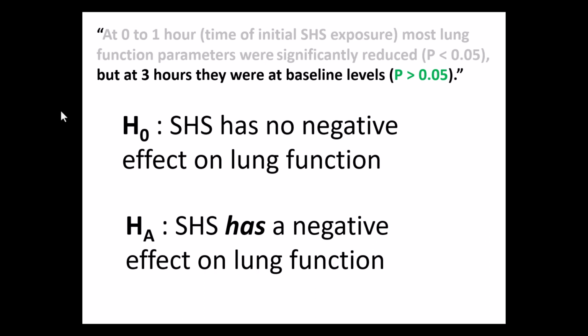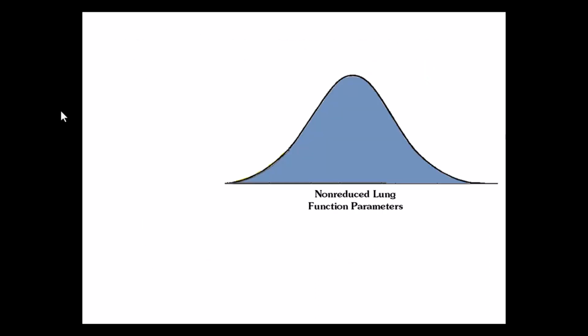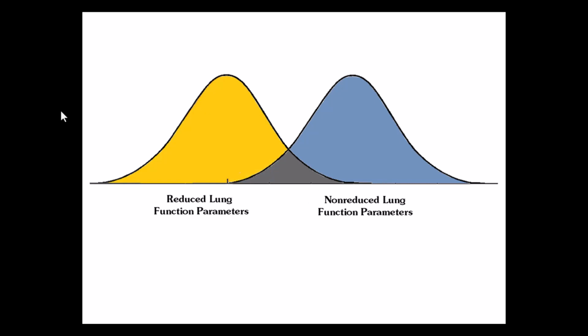A big p-value bigger than 5% means that we're going to believe the null this time. Formally, this is called failing to reject the null. I prefer believe the null hypothesis, and here's why. Remember, the null hypothesis carries this sampling distribution. The research hypothesis would be the reduced lung function parameter.